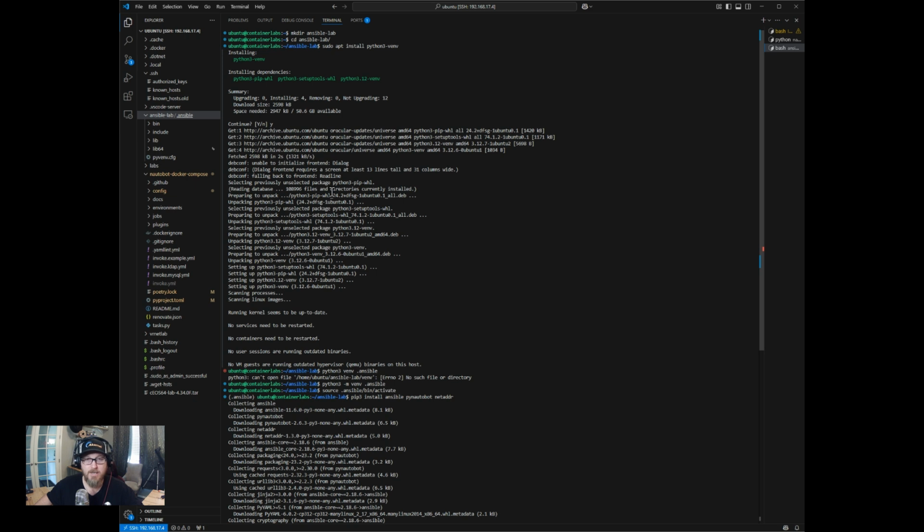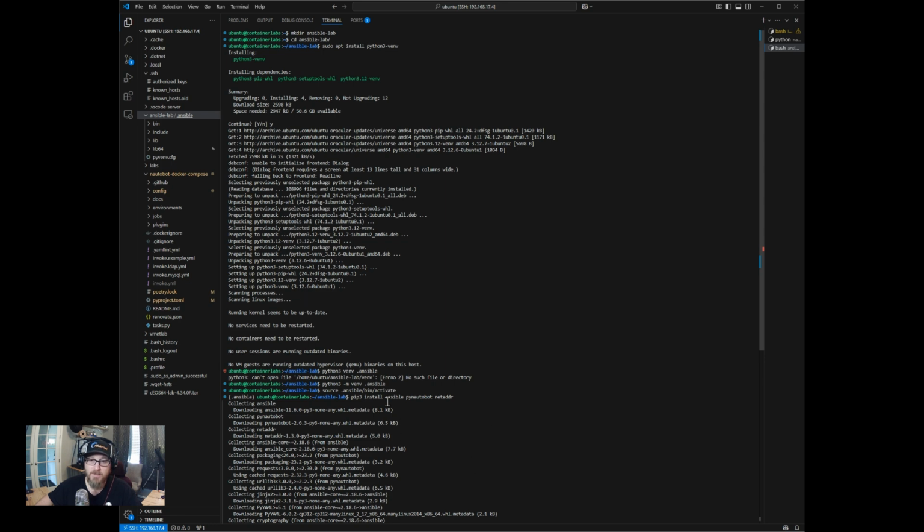Pynautobot is the Python module that interacts with Nautobot from a Python level. The Ansible Galaxy collection for Nautobot uses that as well. And you can learn more about that. Just look it up on pip, or PyPI, rather.